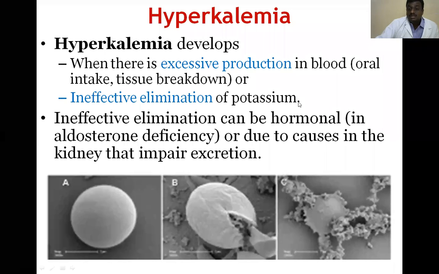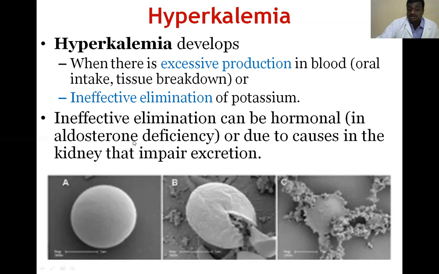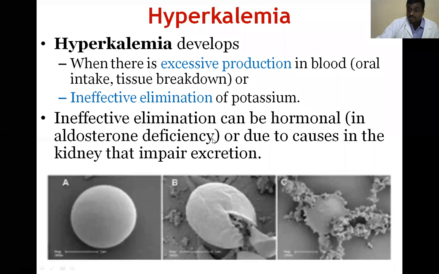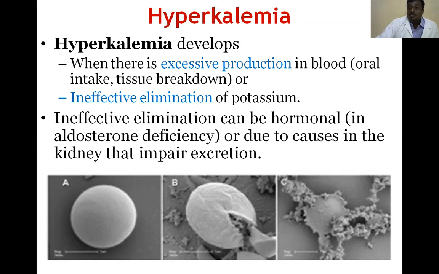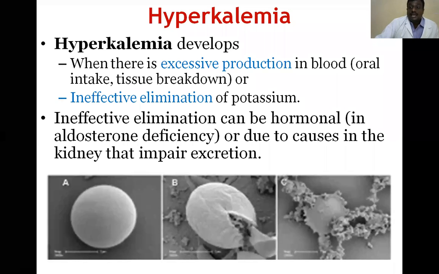Potassium is eliminated through the kidney. Ineffective elimination can be hormonal. We already discussed aldosterone, a hormone that acts on the distal convoluted tubule, where potassium secretion normally takes place. So when there is a deficiency of aldosterone, there is no proper secretion of potassium from the capillaries into the distal convoluted tubule. Then the blood potassium concentration increases. That is called hyperkalemia.